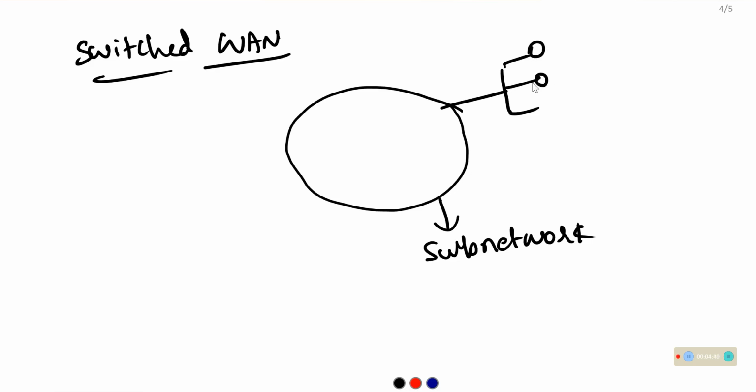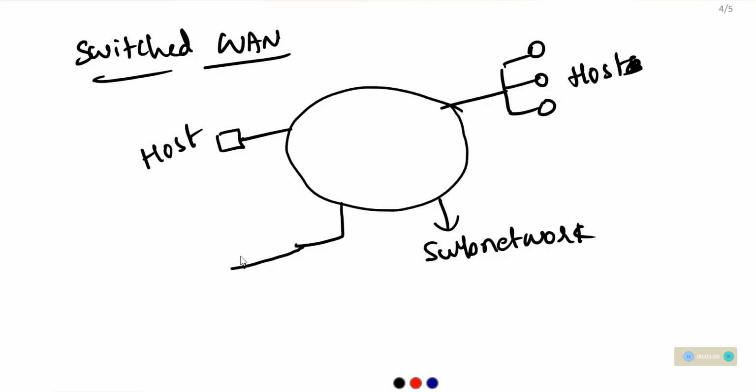There is one host on one side of the network, and another host in the network.